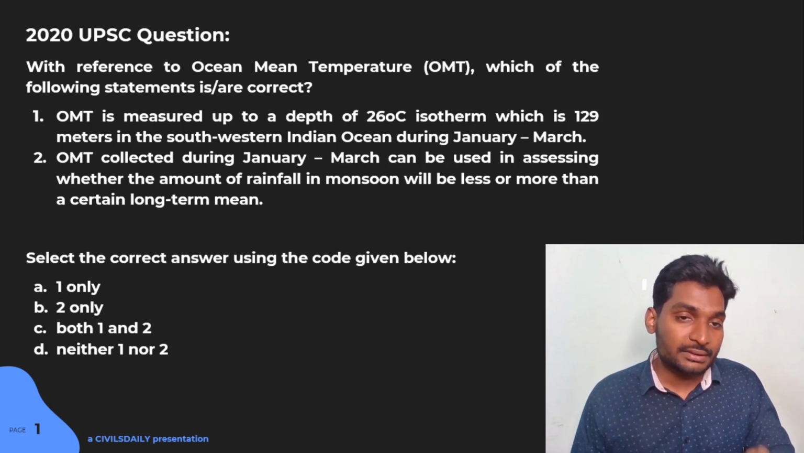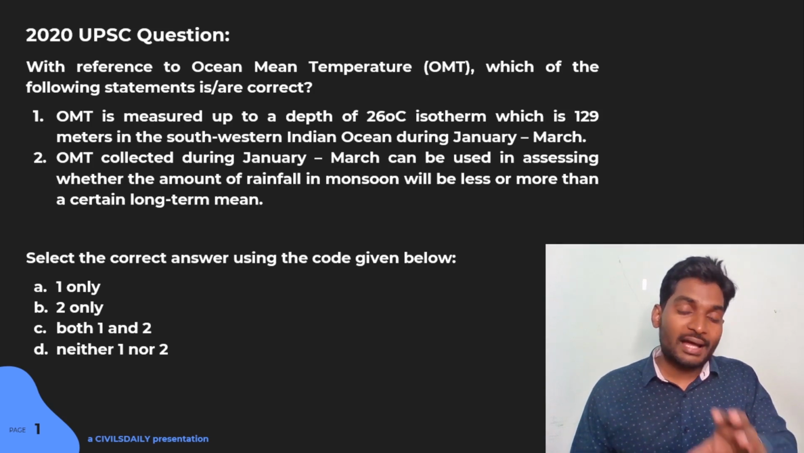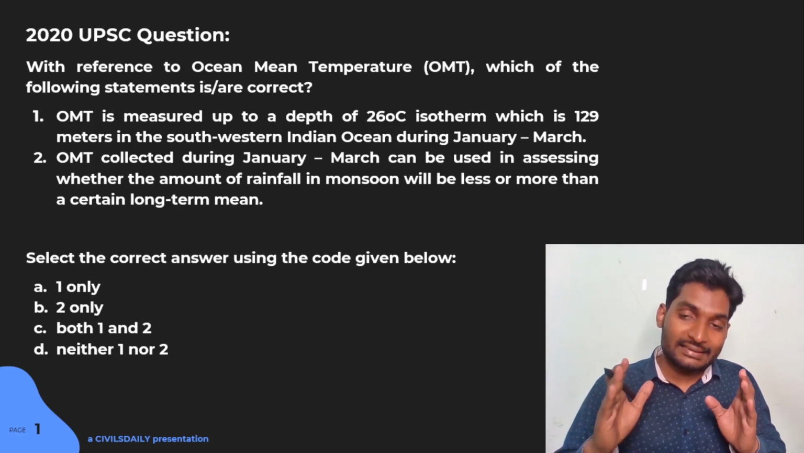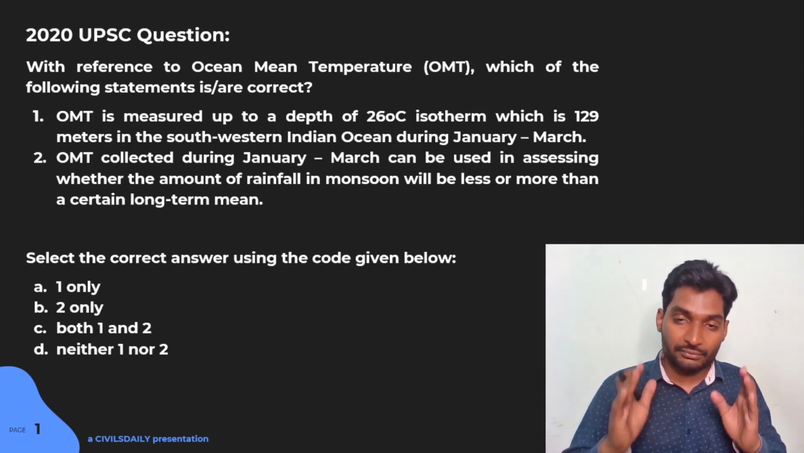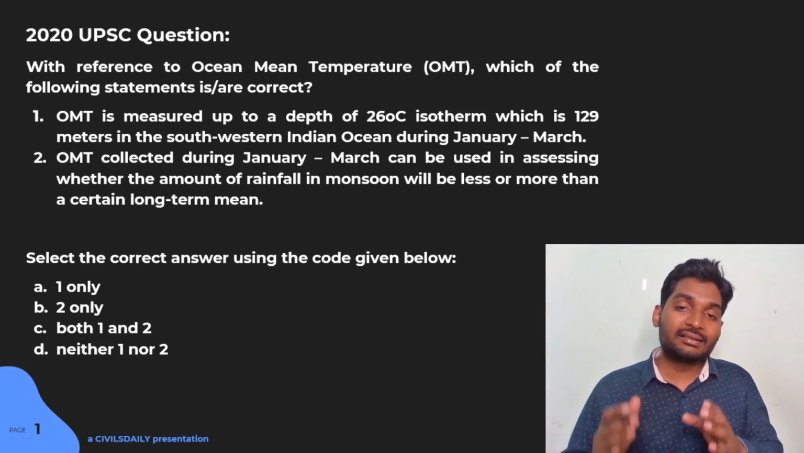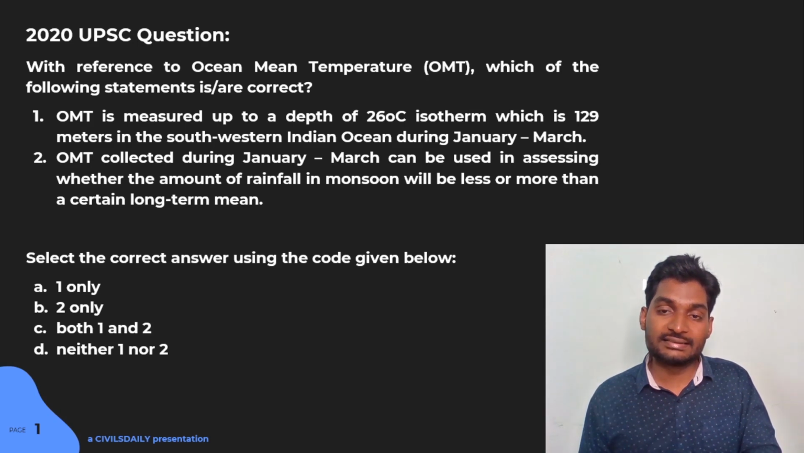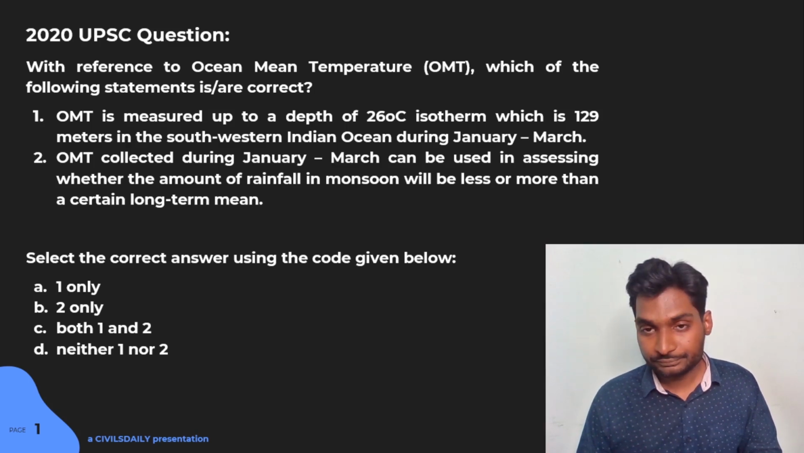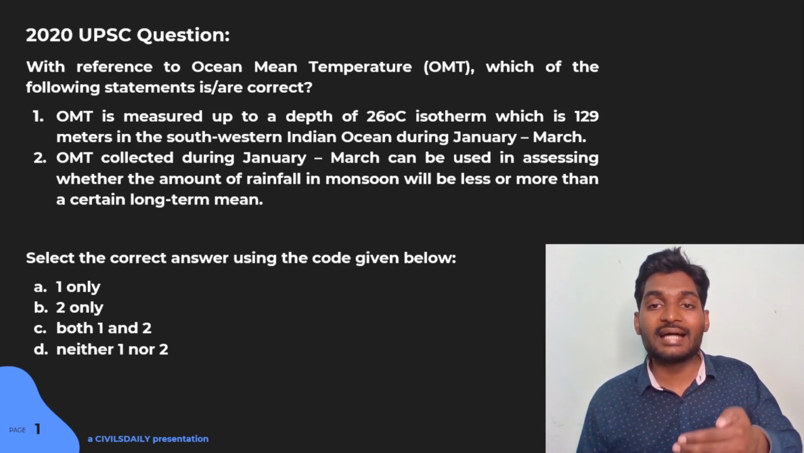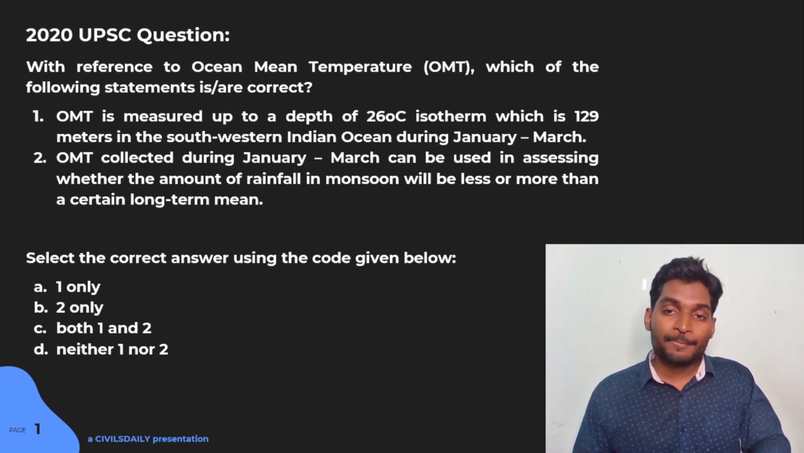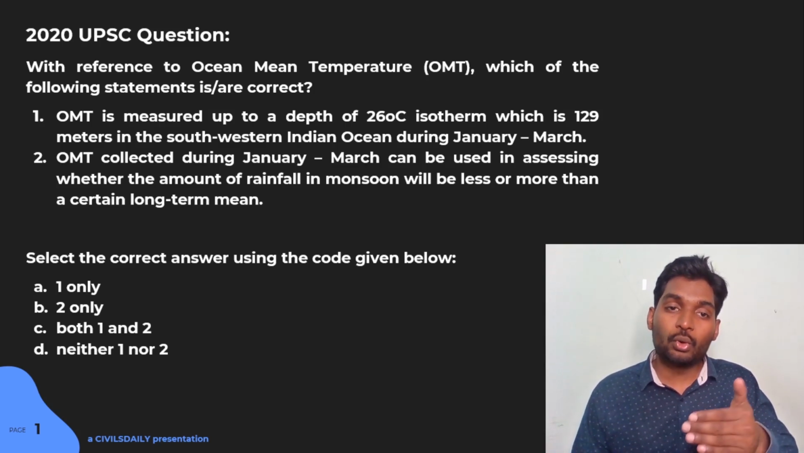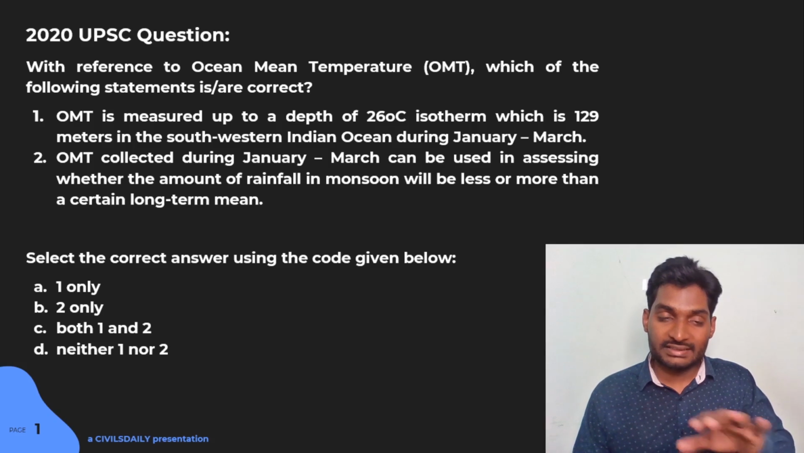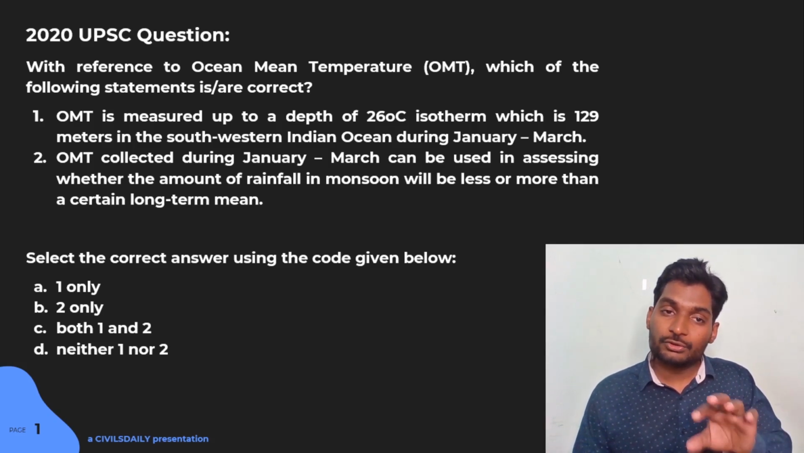Now remains statement 2. Even if you have no idea about the concept being asked in the question, you are at least left with a 50-50 kind of situation. And being left with a 50-50 situation is a big boon for us civil services aspirants, my dear students. And if you are ready to take that risk, then you might end up marking the right answer, which is 2 only. OMT collected during January to March can be used in assessing weather, which is the correct statement in this regard, 2 only.